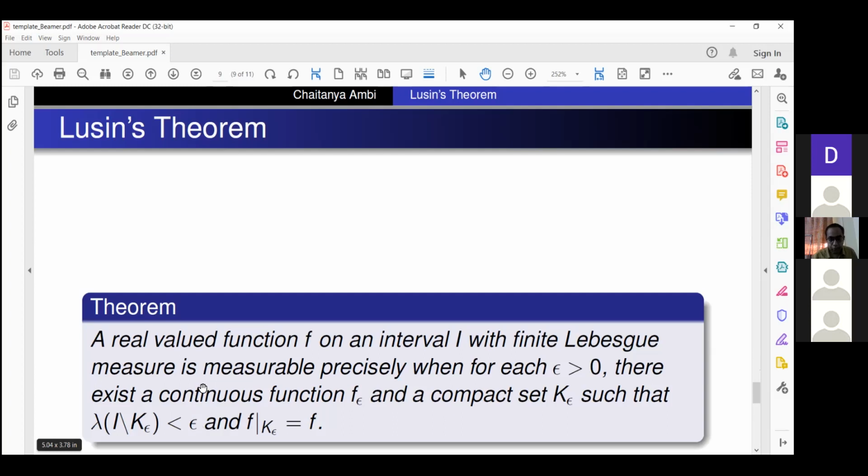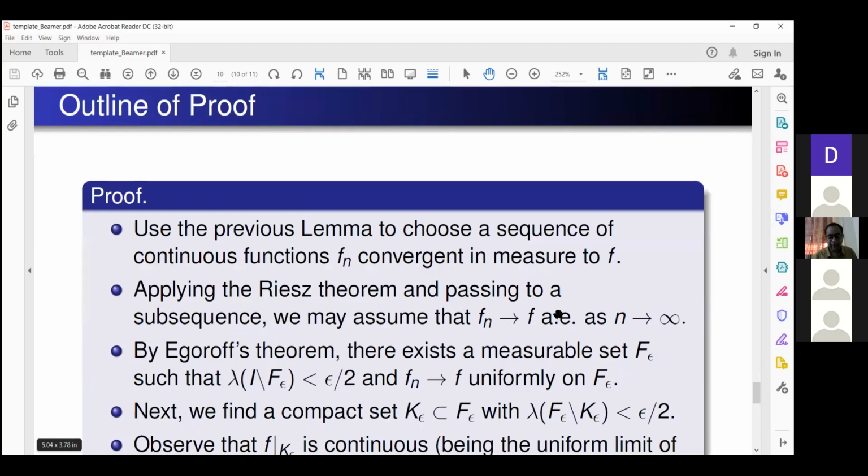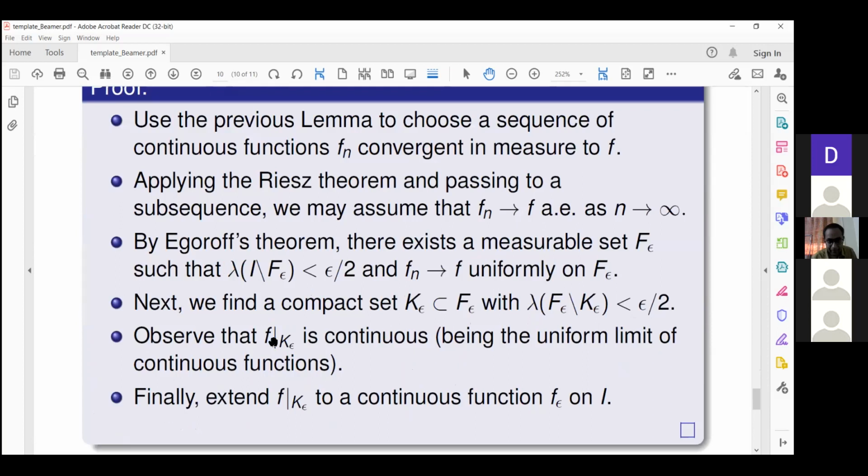After approximating f epsilon itself by a compact set, I observe that on k epsilon it matches with f, so it's okay. Another typo here. f restricted to k epsilon is continuous. Why is it continuous? I have chosen k epsilon to be compact, and these functions f_n are continuous. They converge to f uniformly, so it's the uniform limit of continuous functions. So f restricted to k epsilon is continuous.